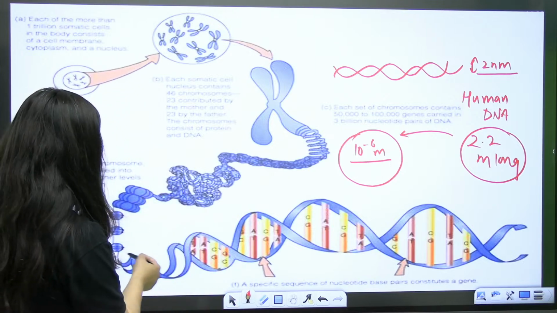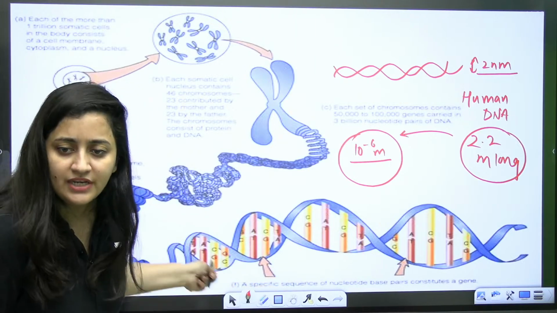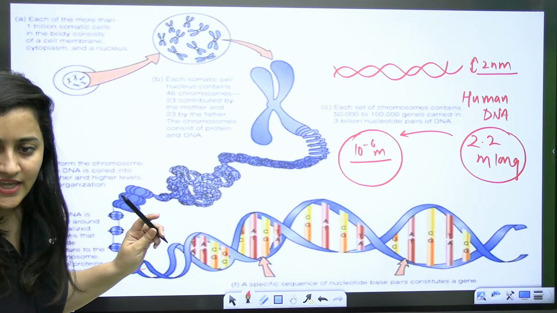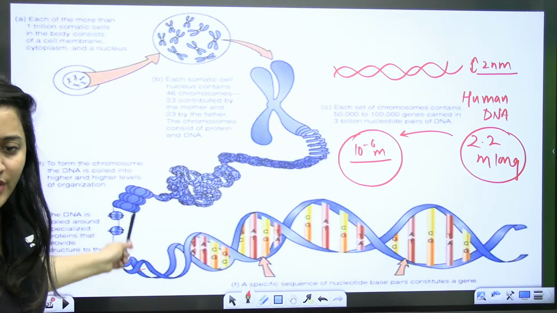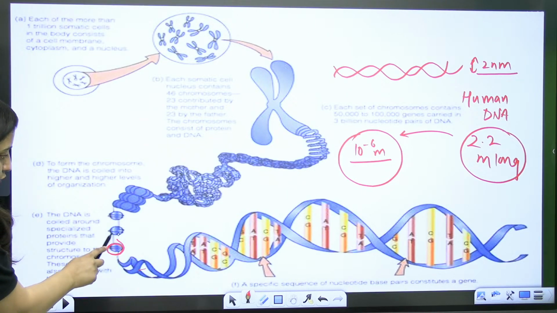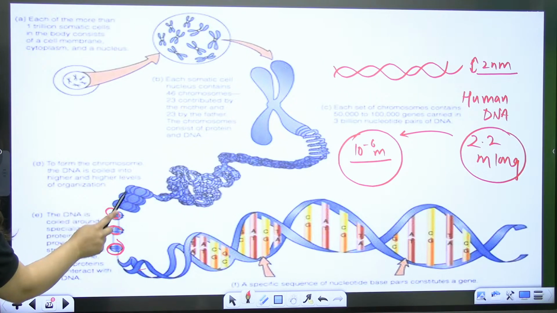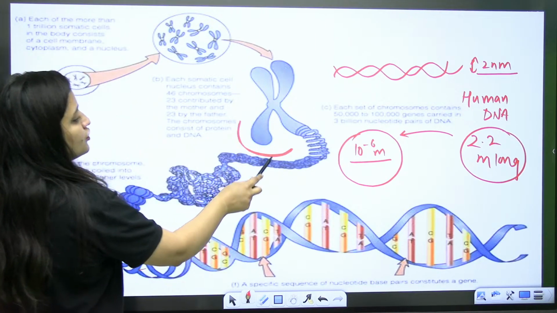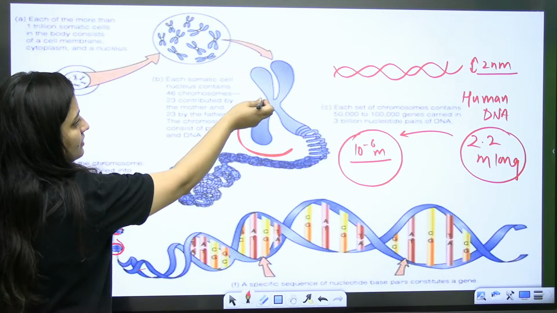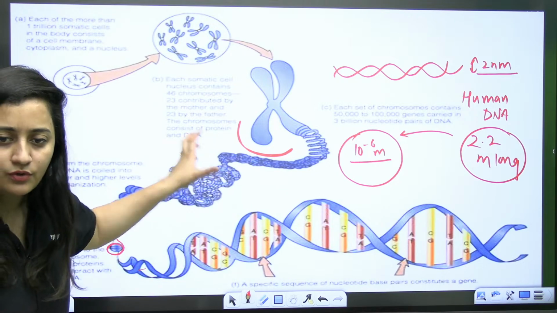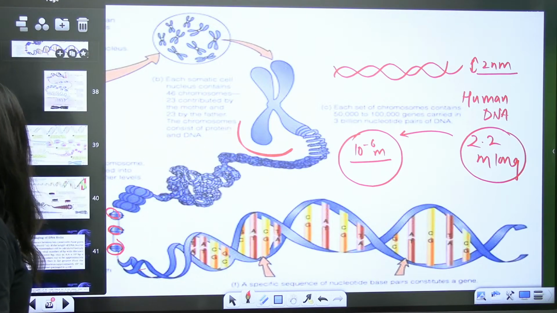In that case, packaging is required, and that's what we need to study. For sure, you will get one question on the basis of that. See, DNA is coiling. These are the nucleosomes. They are further coiling, and this is what you are going to get, these chromatids and then the chromosome. So that's how it is present. That's what we need to discuss.